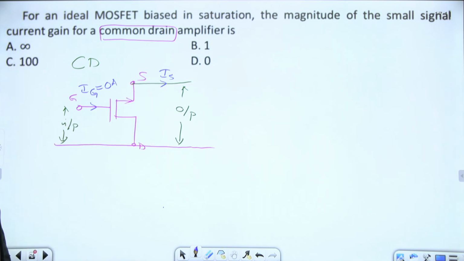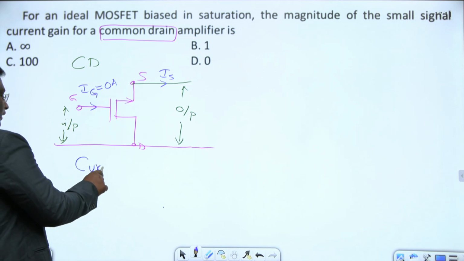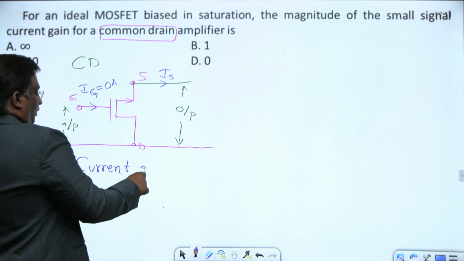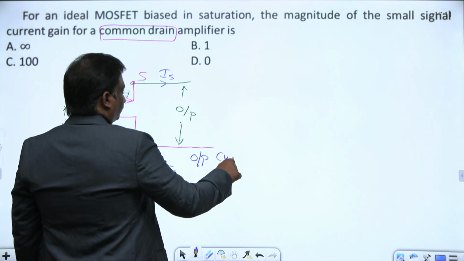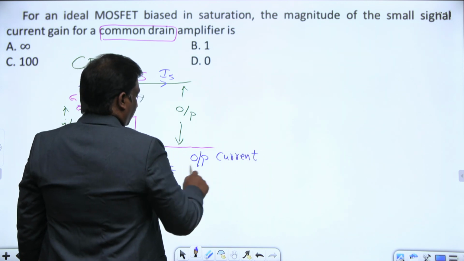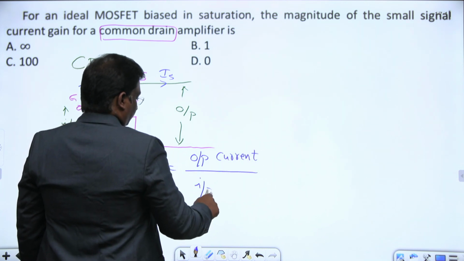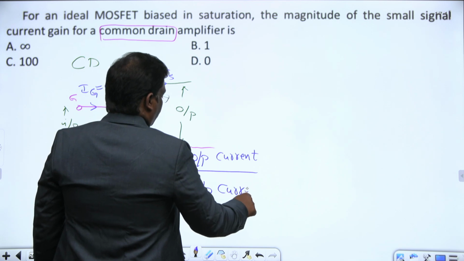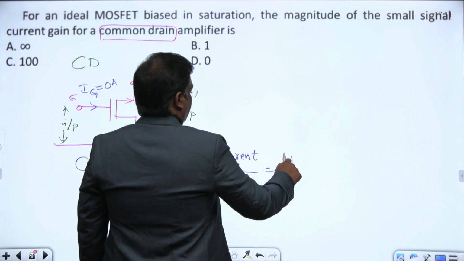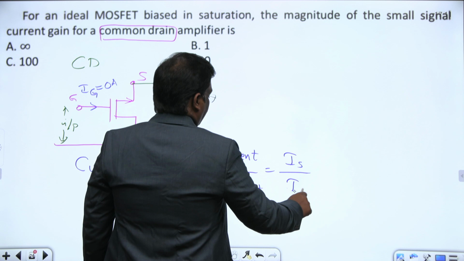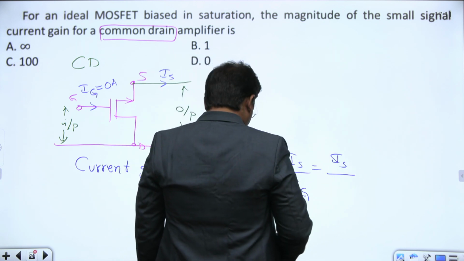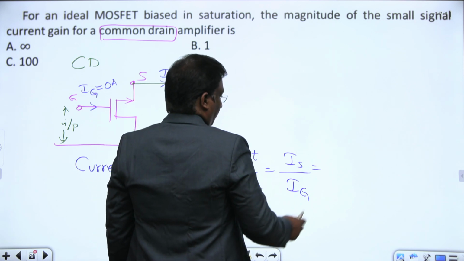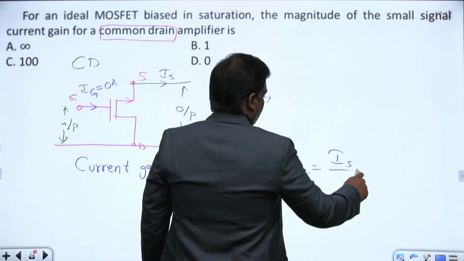What do you mean by current gain? Current gain is nothing but output current by input current. What is the output current here? Is. What is the input current here? Ig. Some value of Is divided by 0.